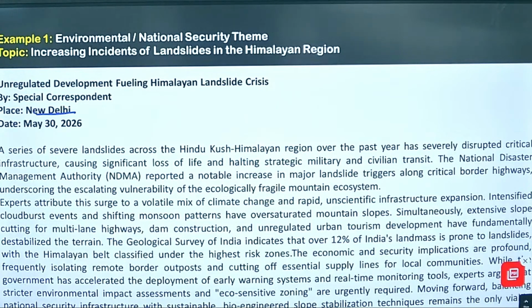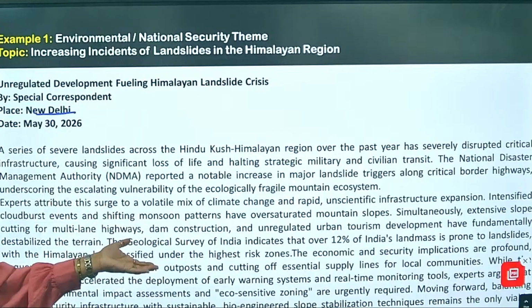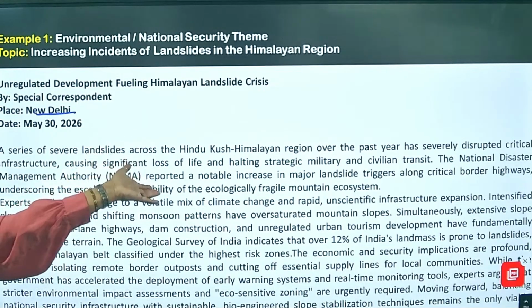Experts attribute this surge, meaning increase, to a volatile mix of climate change and rapid unscientific infrastructure expansion. Obviously, whatever is the problem related to your natural causes, it is because of the human intervention only. So the infrastructure and everything are the major cause of the landslides which are occurring. Fine.